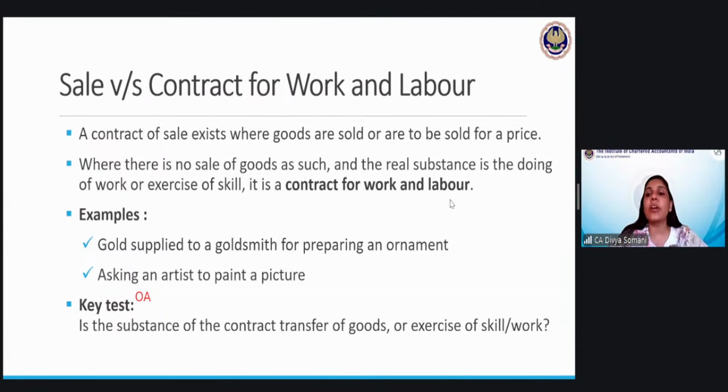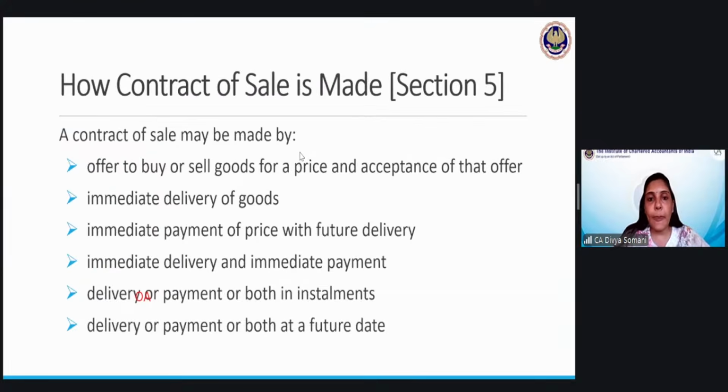It is a contract for work and labor. So what is the key test? It is the substance of the contract, that is, transfer of goods or exercise of skills or work. Whether a person has just applied his skill or work, or actually delivered some kind of goods, that is what you have to check under a contract for work and labor.